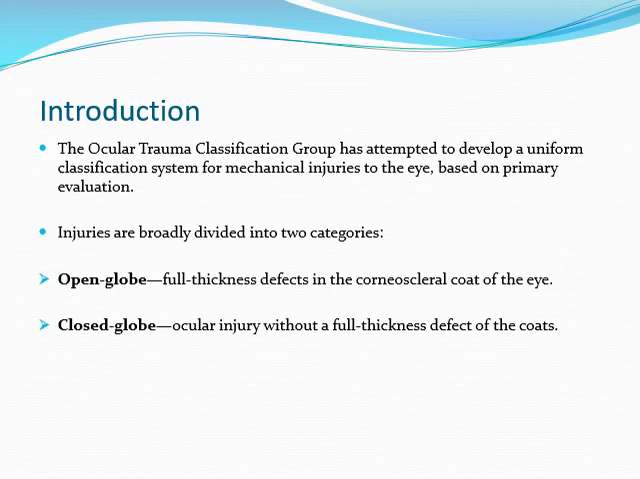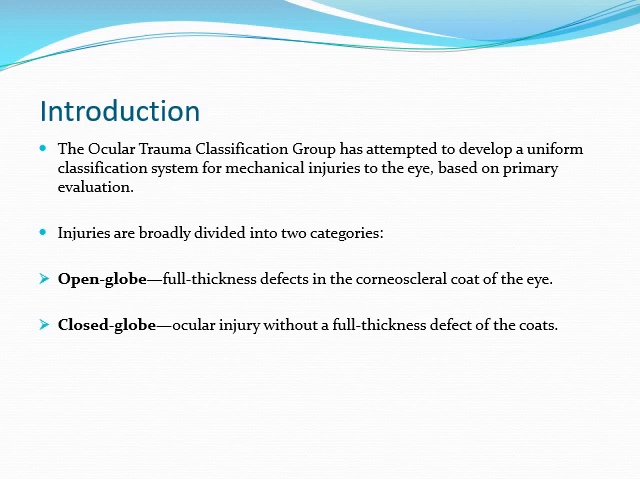The Ocular Trauma Classification Group has attempted to develop a uniform classification system for mechanical injuries to the eye based on the primary evaluation. So there was a need for uniform terminologies and a uniform classification of mechanical injuries, so that all over the globe, the pro forma or the protocols for treatment can be set. This purpose is served by the Birmingham classification, which we are going to see today.